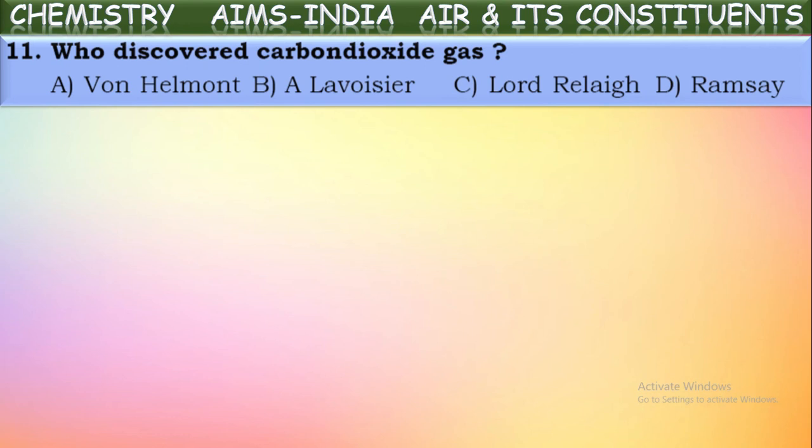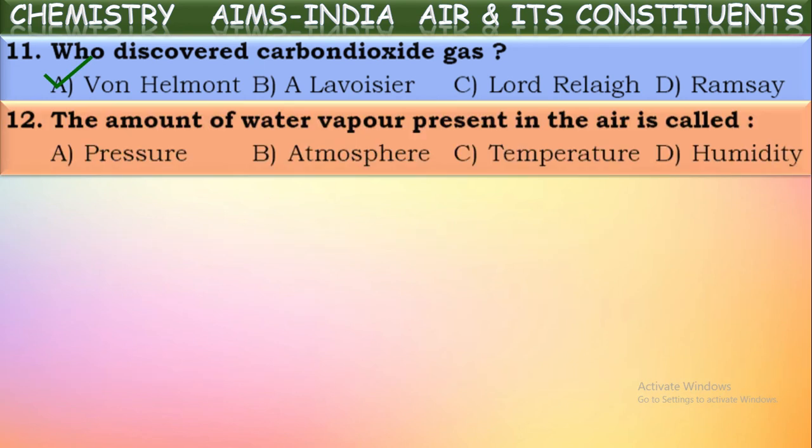Next, who discovered carbon dioxide gas? Who was that? Yes, Van Helmont. Van Helmont discovered carbon dioxide gas. Next, the amount of water vapor present in the air is called. What do we call that amount of water vapor present in the air? We call it moisture or humidity. The amount of water vapor present in the atmospheric air is called moisture or humidity.